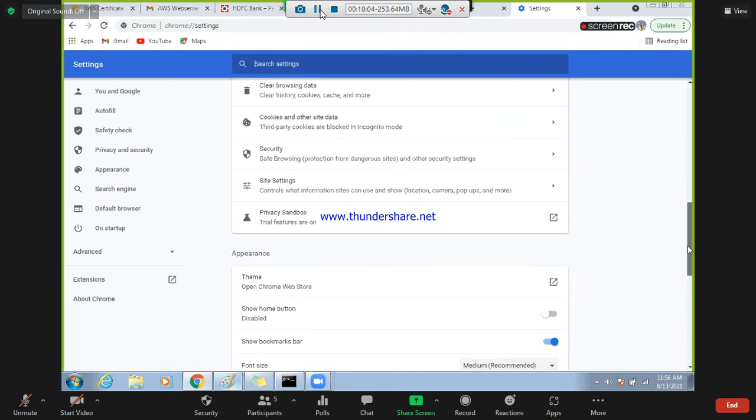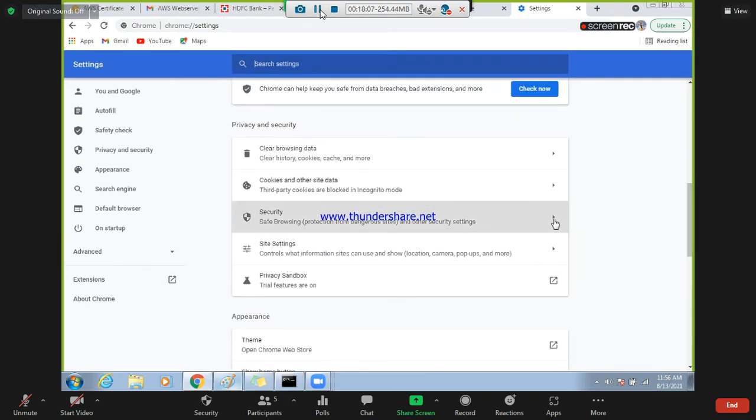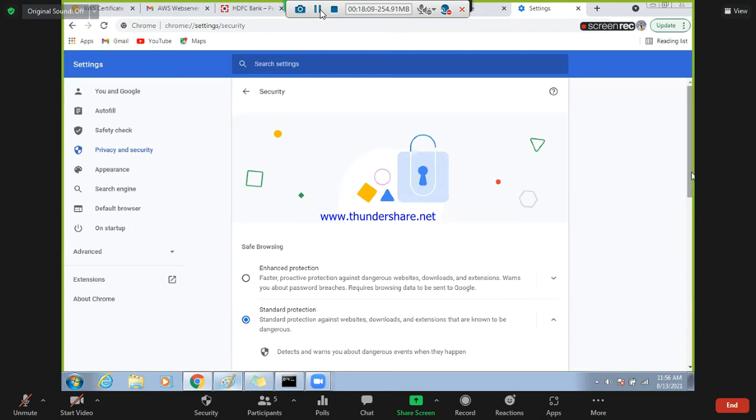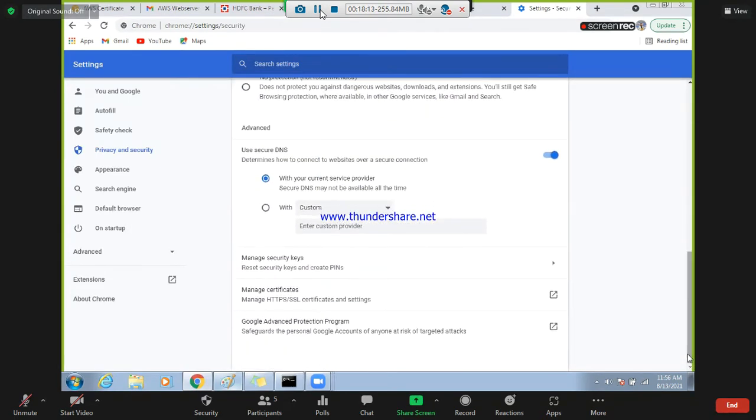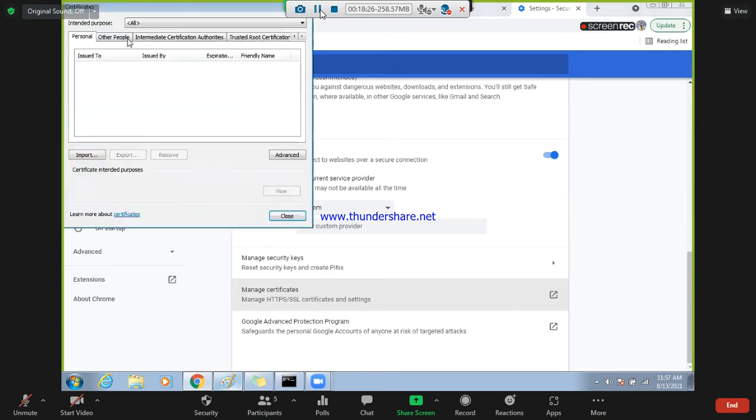In the security section, can you see this? Manage certificates. Manage HTTPS SSL certificates in settings. When you click this one, it will tell you how many certificates you have.